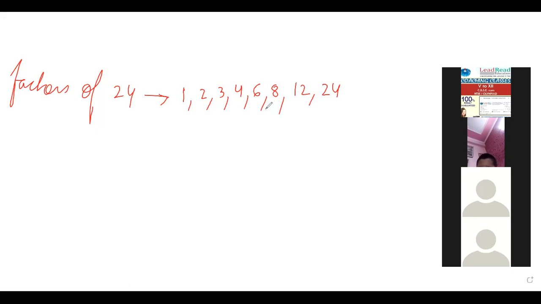So 8 is missing for Hirday and Ahana. 8 threes are 24. 24 is completely divisible by 8. Okay, please write this answer so that we can move to the second part.